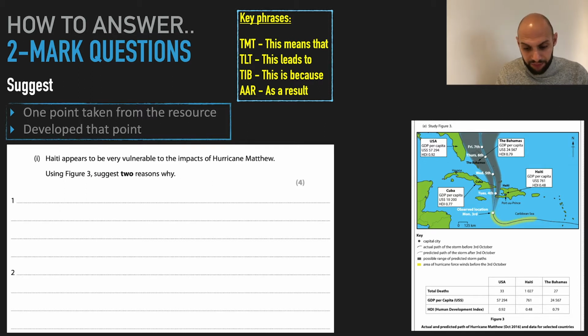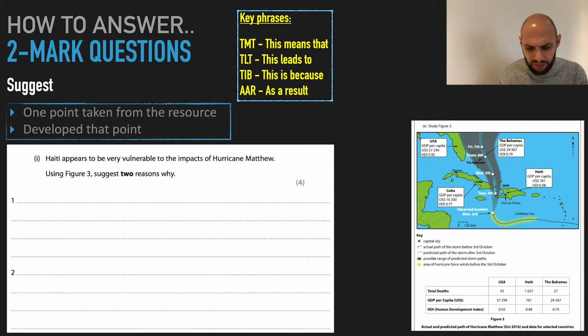Study figure 3. Figure 3 is talking about Hurricane Matthew, its predicted path, its actual path. It gives you information about each country which it is likely to affect. And then it asks you, Haiti appears to be very vulnerable to the impacts of Hurricane Matthew. Using figure 3, suggest 2 reasons why. That's 4 marks. So if it was a 2 mark, it would be using figure 3, suggest 1 reason why.